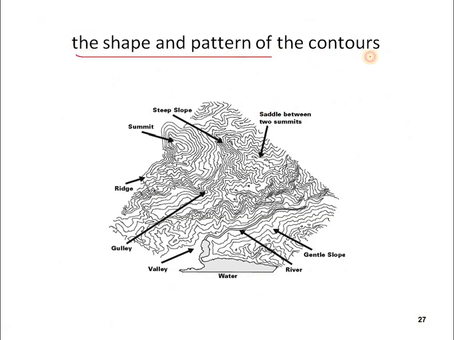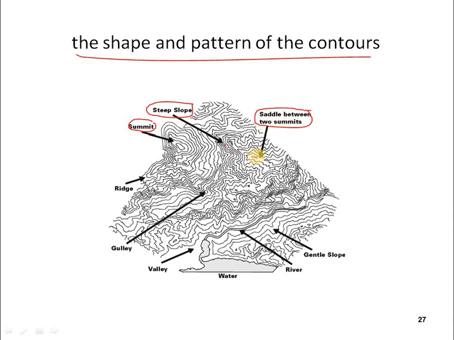The shape and pattern of the contours. You can see here all the shapes and patterns which appear in the contour map. It will be clear and important for you. The first one you can see, this is a steep slope where the lines are nearer. Another one is summit, step by step going down, and saddle between two summits. So two summits means this is the one and this is another one.